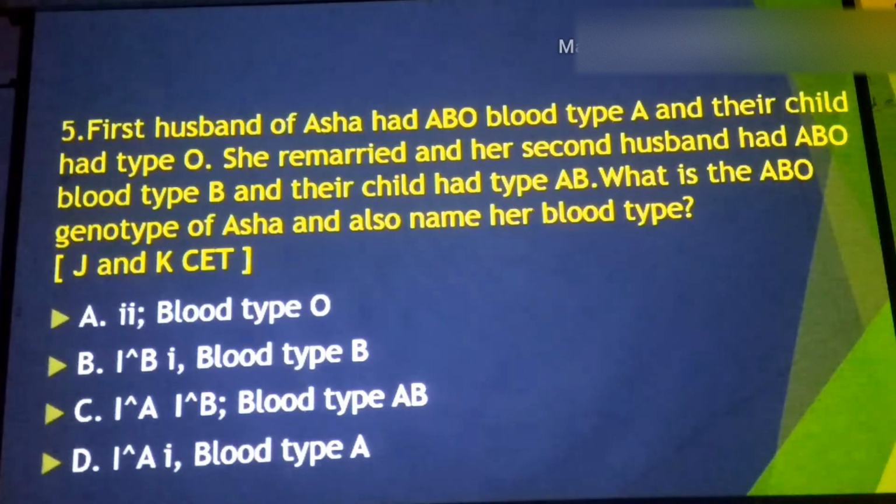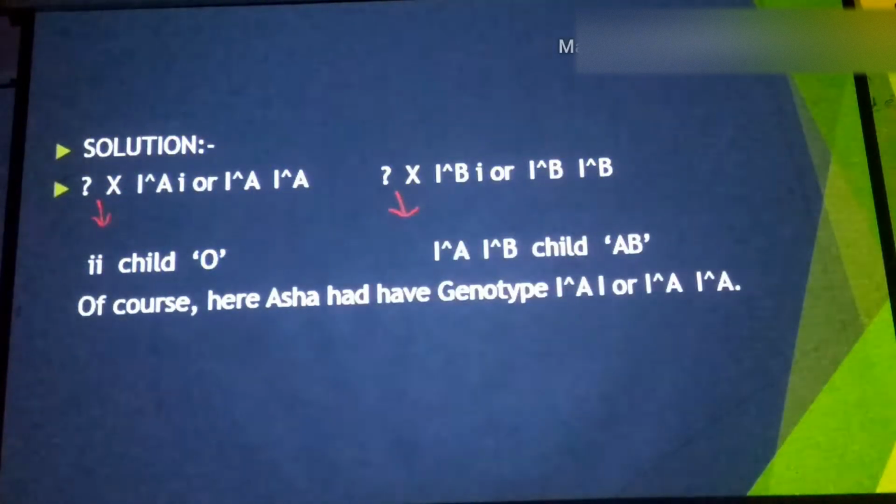She divorced and then remarried a second husband, who had blood group B, and from that second husband she got a child of blood group AB. They ask which genotype Asha had and what her blood group was. For this purpose, you have to see the solution provided by me. Here is the solution which is applicable.